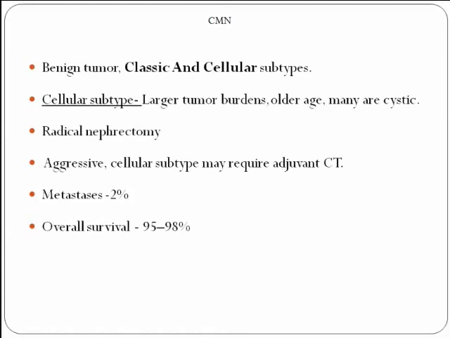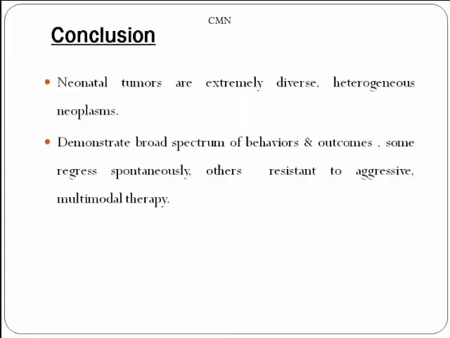This tumor is benign and has two subtypes, classic and cellular, and a mixed type also. The cellular subtype has large tumor burdens, is seen in older age, and many are cystic. Radical nephrectomy is advised. The aggressive cellular subtype may require adjuvant chemotherapy. Metastasis is seen in around 2% of cases, and overall survival is good, around 95 to 98%.